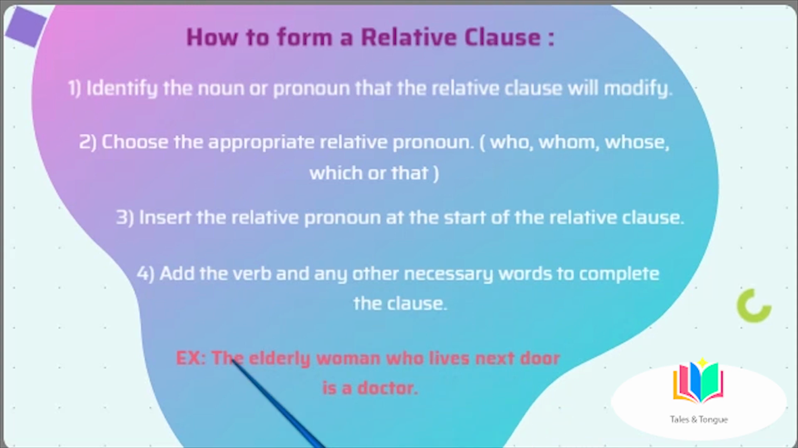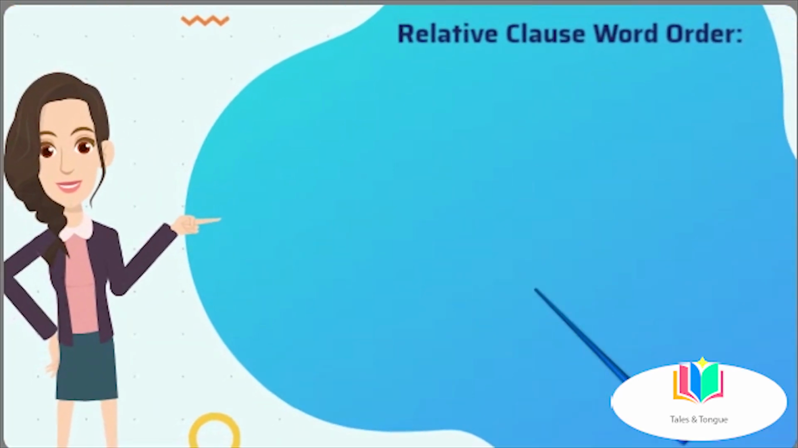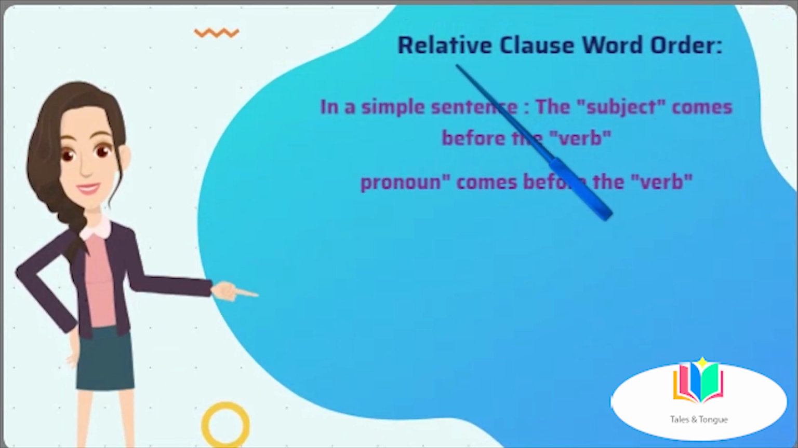Look at an example. The elderly woman who lives next door is a doctor. The noun we want to modify is woman. Here, we need to use who because we are talking about a person. We insert who at the beginning of the relative clause: who lives next door, okay? And then we add the verb lives and any other necessary words to complete the clause. The woman who lives next door is a doctor. Got it?